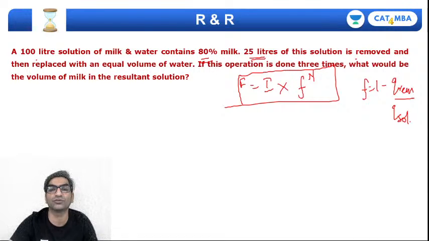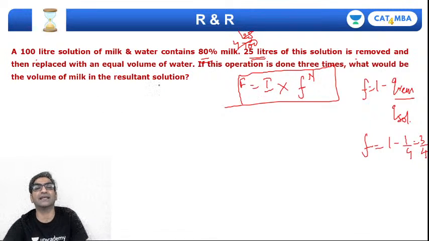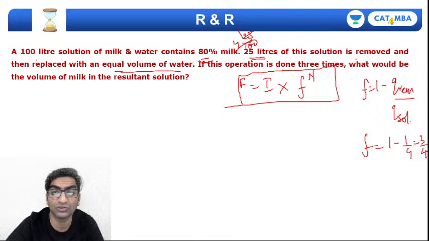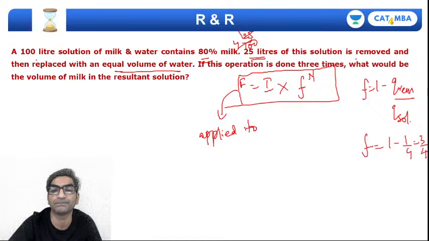25 liters are removed, so immediately do the fraction removed. So 25 out of 100 is removed, so 1/4 is removed. So immediately you will say F will be 1 minus 1/4, that's 3/4. This is then replaced with an equal volume of water, which means water will increase, which means milk will reduce. So this formula should be applied to milk.